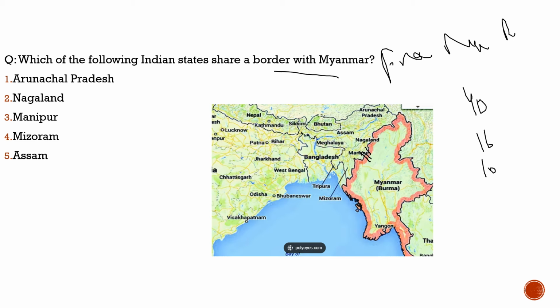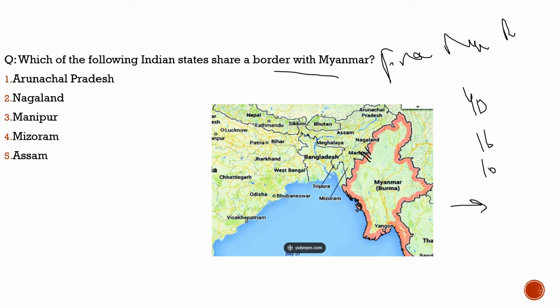But what are the recent updates with respect to that? Still in 2025, as it is 15th March, 14th Feb today, this free movement regime is still there, but it is up to 10 kilometers only. So that's why we have brought this question here. Now, how can you expect a question? You can expect a direct question on the free movement regime, or a question on which states are bordering Myanmar. So here we will understand what these states are.